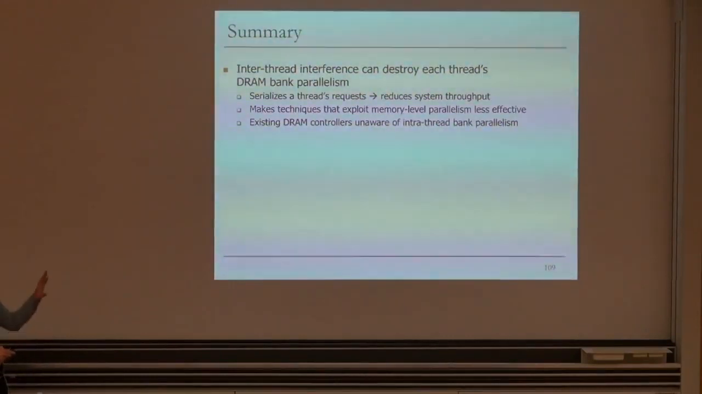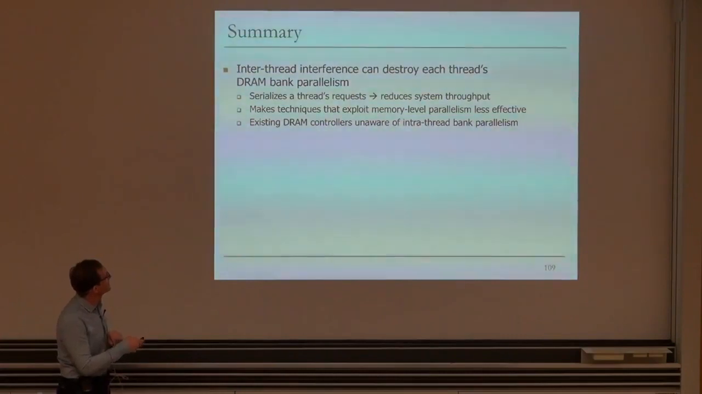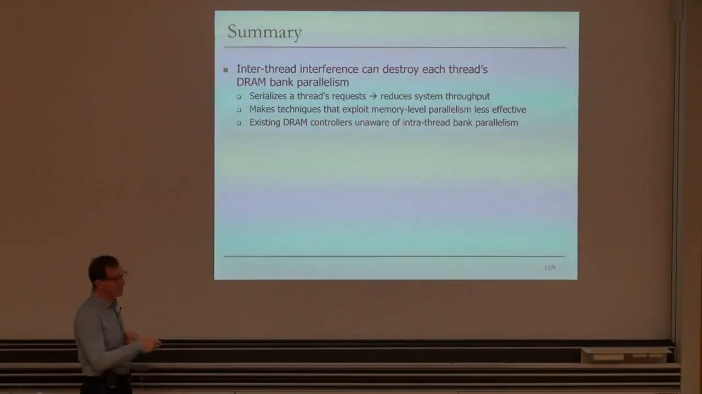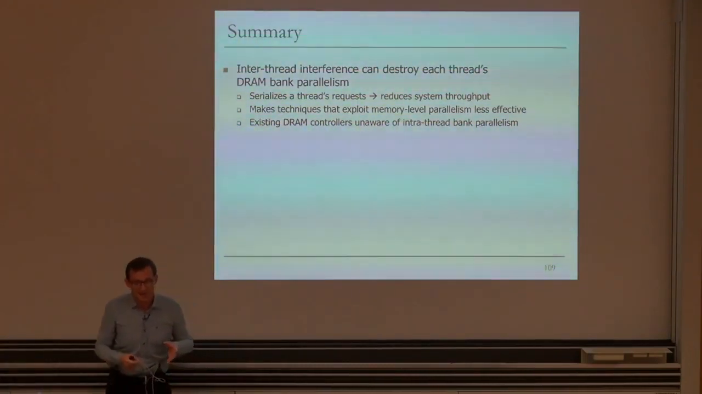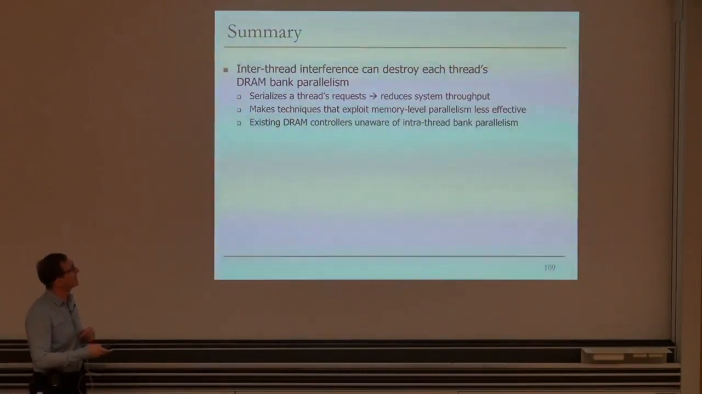That's the idea. So let me summarize. Basically, we've shown that inter-thread interference can destroy each thread's DRAM bank-level parallelism, because the memory controller serializes a thread's requests because of this interference, and that reduces system throughput. It also makes techniques that exploit memory-level parallelism less effective, like out-of-order execution and runahead execution. Existing DRAM controllers are unaware of this inter-thread bank-level parallelism.